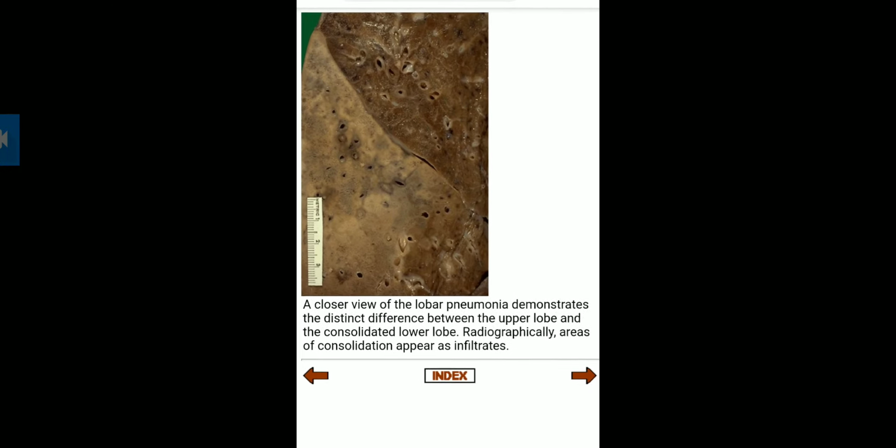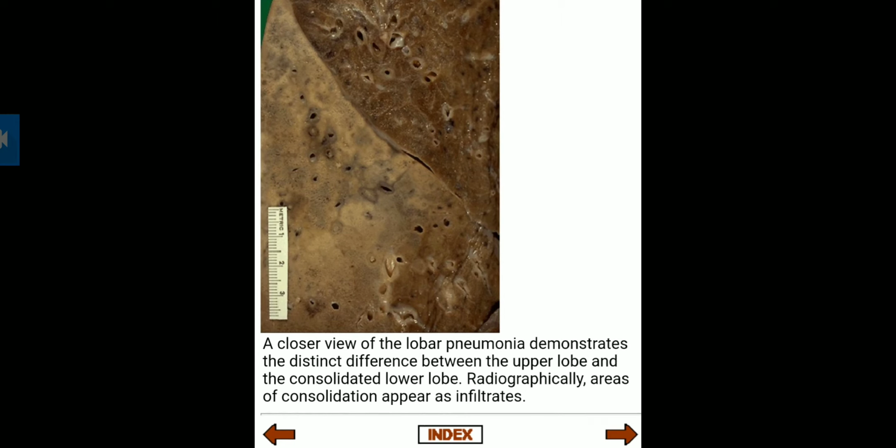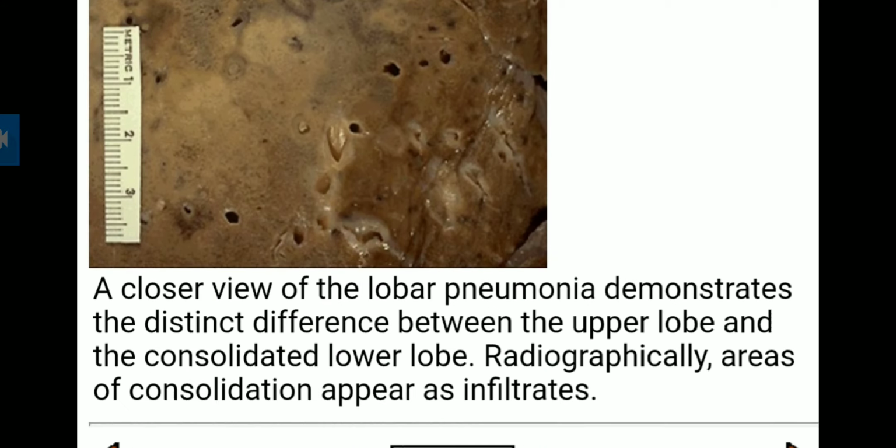Here is also a closed section of lobar pneumonia. Let's see a closer view of lobar pneumonia. It is dark brown in color. It demonstrates the distinct difference between the upper lobe and the consolidated lower lobe.